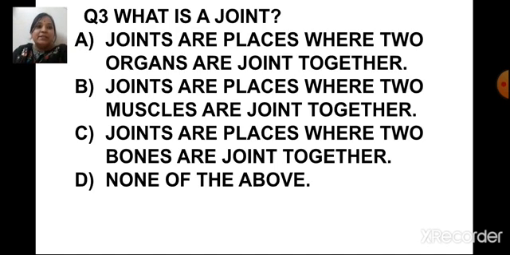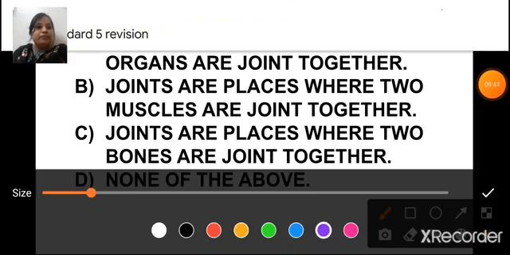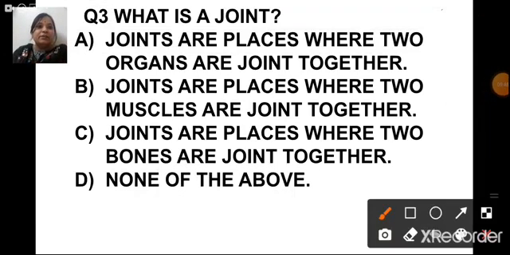Joints are places where two muscles are joined together. Joints are places where two bones are joined together. And none of the above. So what is a joint, children? Which is the correct answer? So the correct answer is C. Joints are places where two bones are joined together.